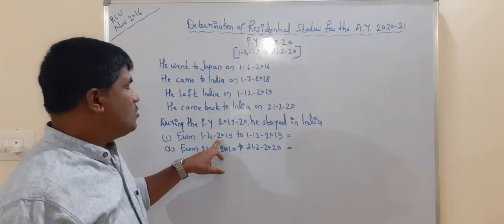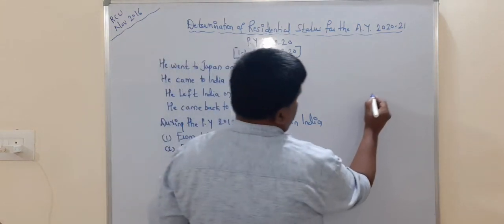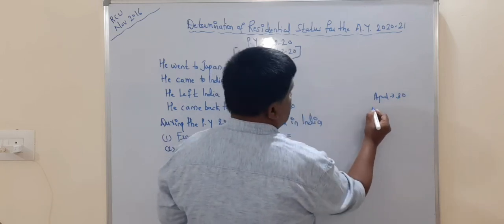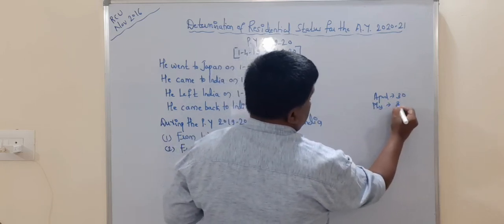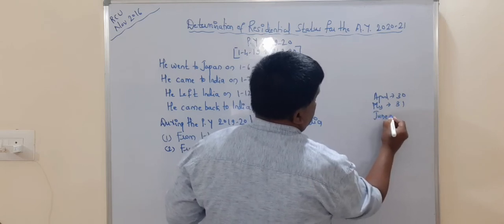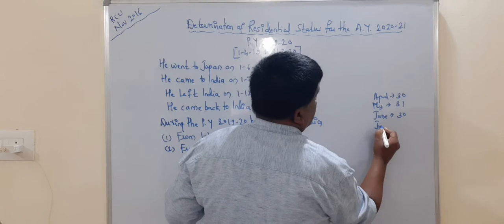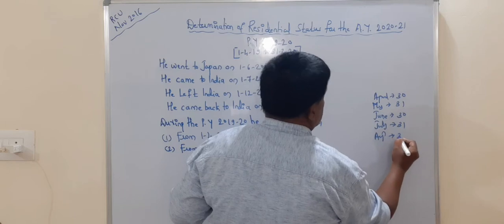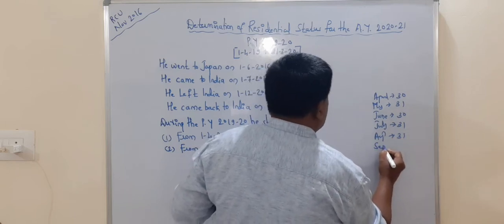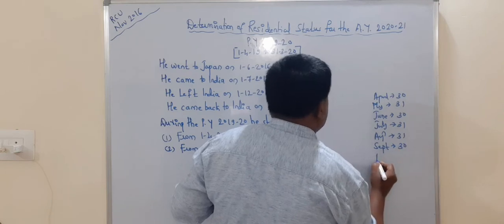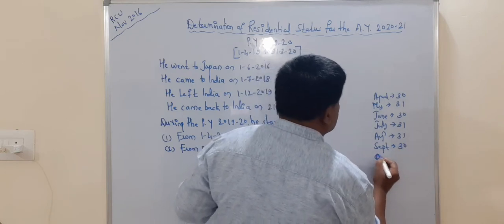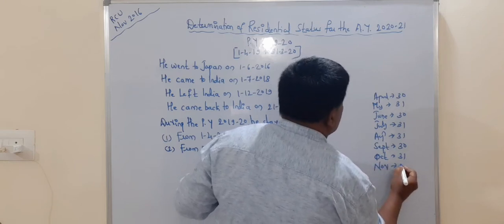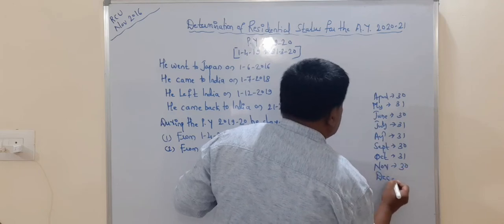First one, from 1/4/2019: April 30, May 31, June 30, July 31, August 31, September 30, October 31, November 30, then December.